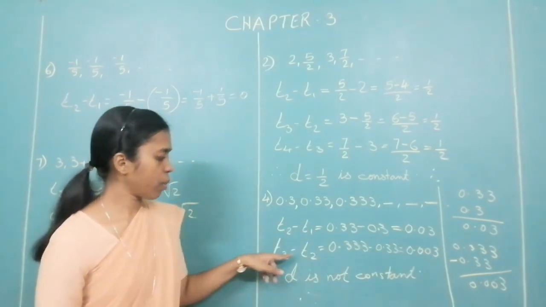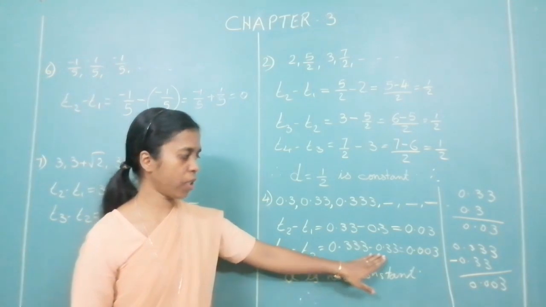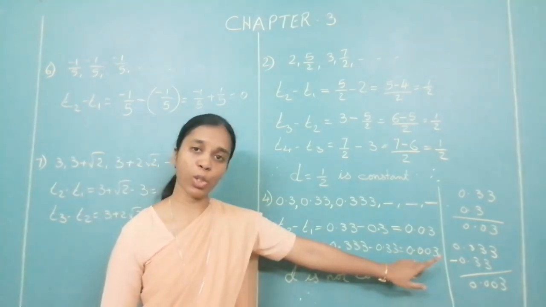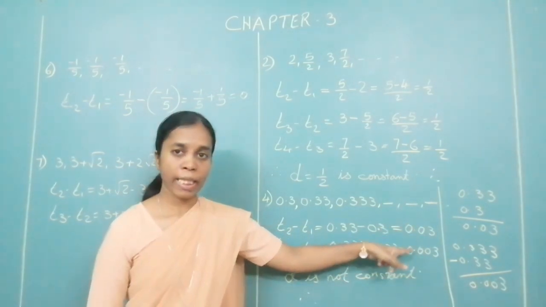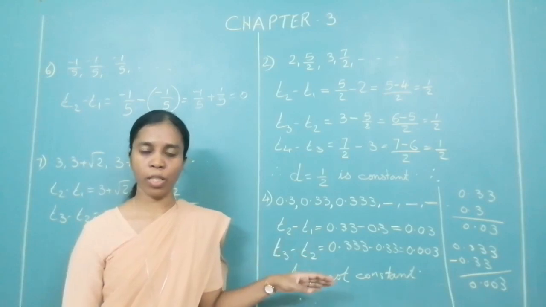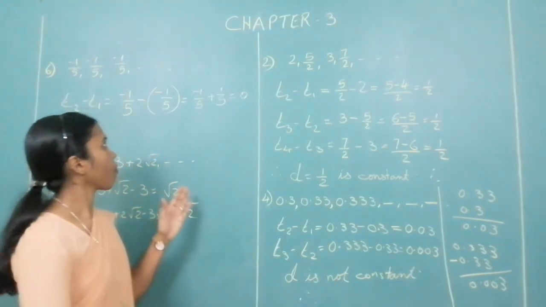Okay, the next one. T3 minus T2. T3 is 0.333 minus 0.33. When you subtract, what are you getting? 0.003. Look at D. Is it same? No. Since D is not constant, the given sequence is not an AP.